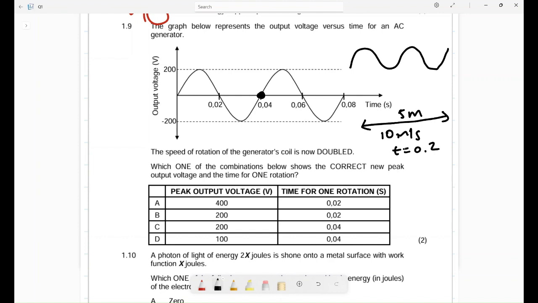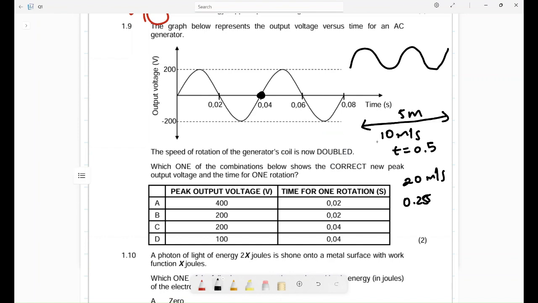But now let's say you increase the speed to 20 meters per second. It's going to be 5 divided by 20, which is 0.25. Sorry, here it is 0.5, then here it will be 0.25. Can you see now the time will decrease? If the speed is doubled, your time will halve.